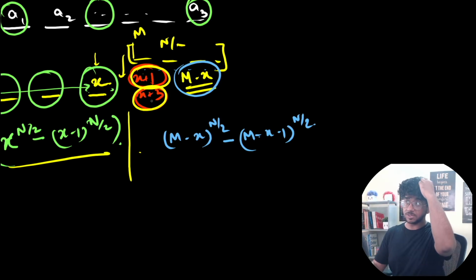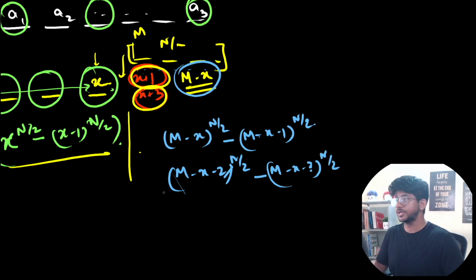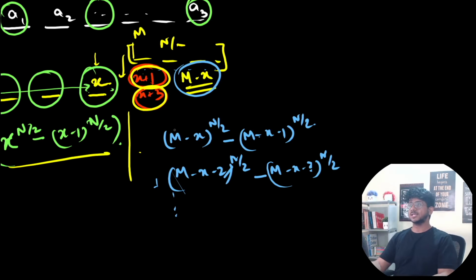Then if you use x plus 3 over here, then the number of colors available is m minus x minus 2 whole to the power n by 2 minus m minus x minus 3 whole to the power n by 2. Okay, that is going to be over here, plus so on up till whatever the end is. So we can compute these values separately. These are independent. Based on every x you have a certain ending point over here, right? Every x, m is fixed, x is variable. So for every different x, we can compute this expression, and we can add a new value in the front.